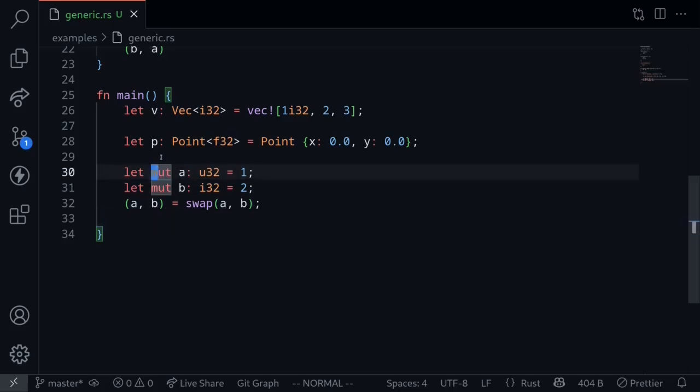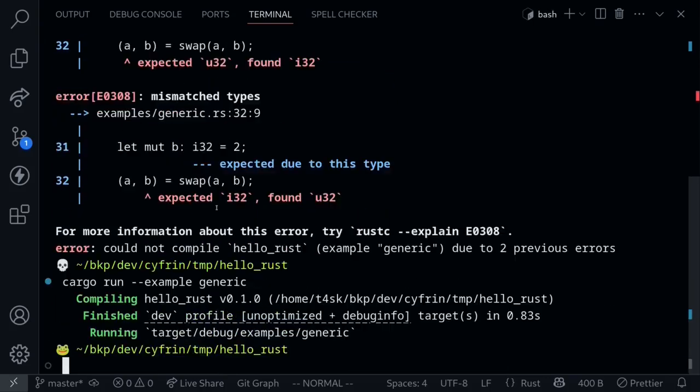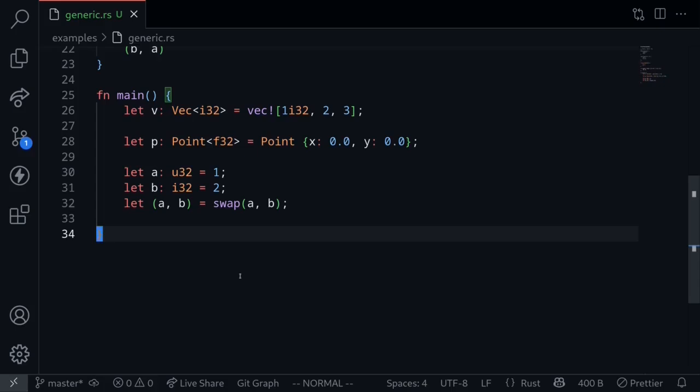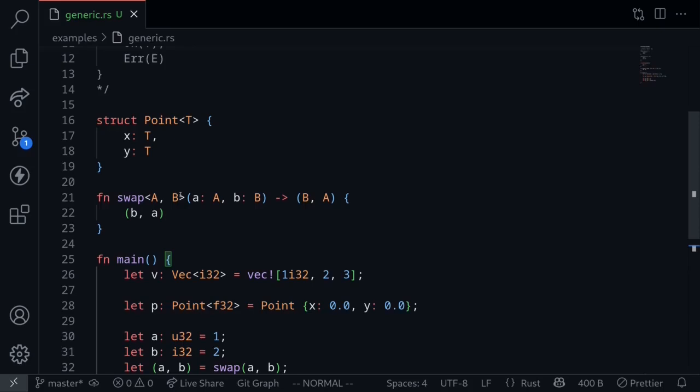So let's update the code and fix the compilation error. The solution here is simple. All you have to do is remove the mut keyword and then reassign the variables. So a here will be of the type U32, b here will be of the type I32. But on the next line, we're redeclaring the variables. So now a will be of the type I32 and b will be of the type U32. Let's execute the code again, and this time the code compiles. So in this video, I showed you some examples of generic data types, how to declare them, and how to write functions using generic types.